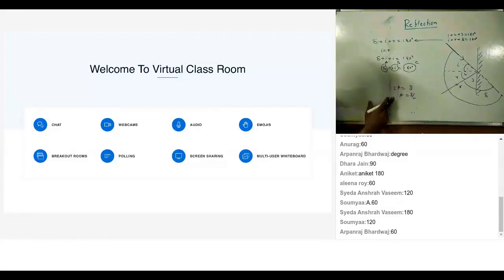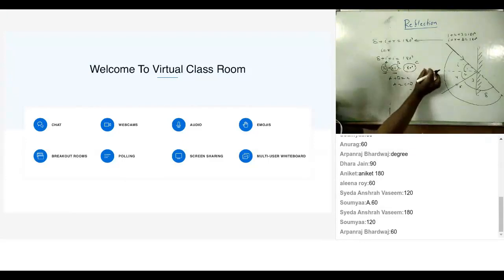Now this and this are not the same. This is my a, this is my b. b happens to be equal to 2i. So this is of the form a plus b equal to c. So in that case, what is a equal to? a equal to c minus b. I'm taking the whole 2i here.